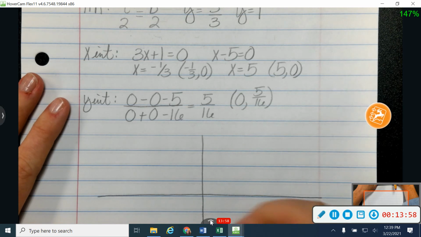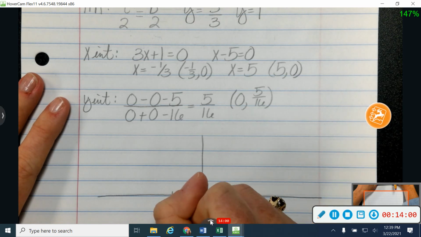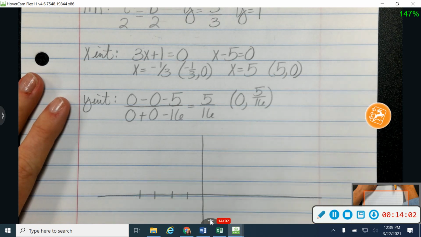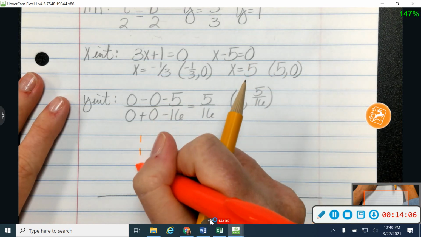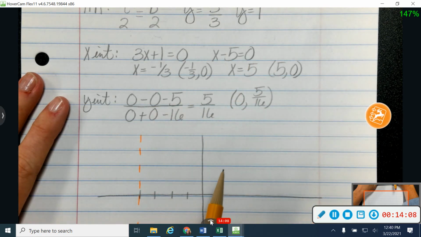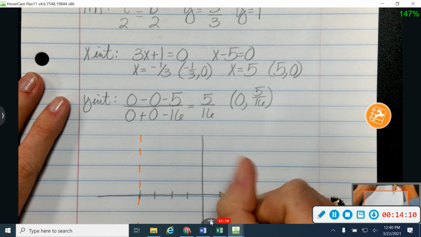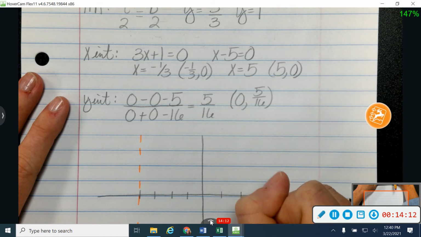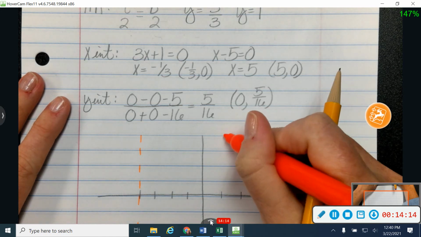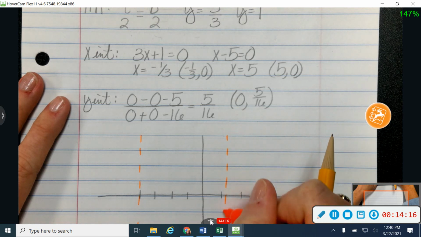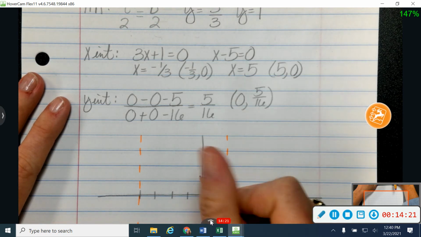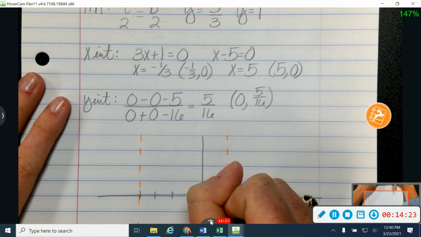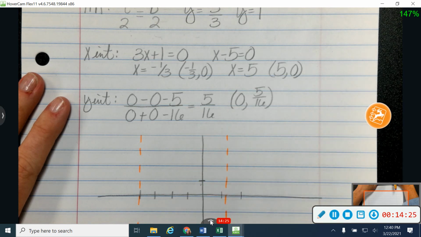Okay, so let's start with those vertical asymptotes at negative 4. X equals negative 4 right here. And at 4/3 over here. And then my horizontal asymptote at 1. So let's put 1 right there on that line.